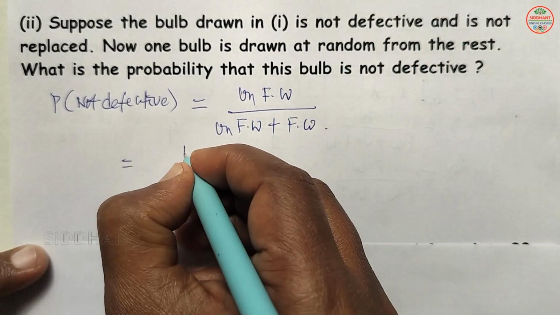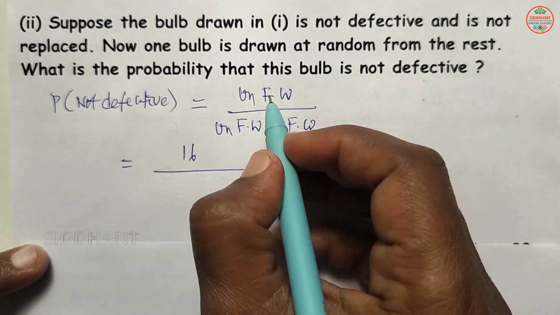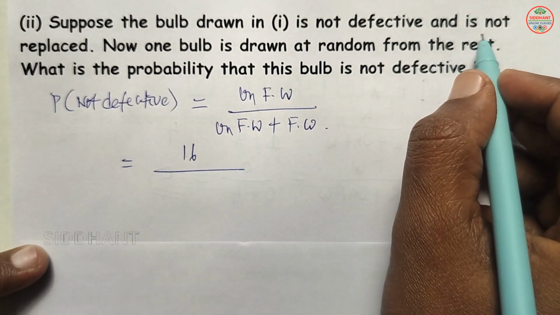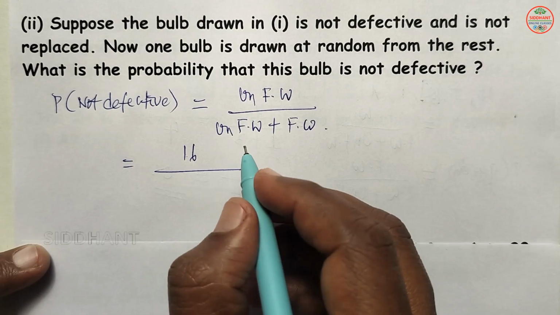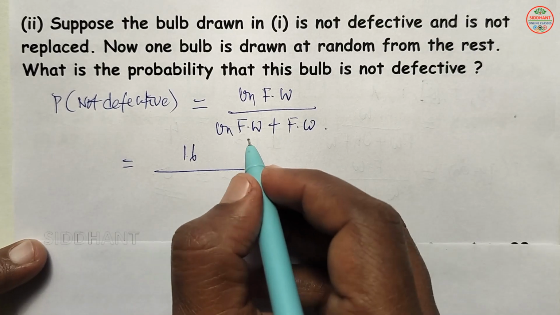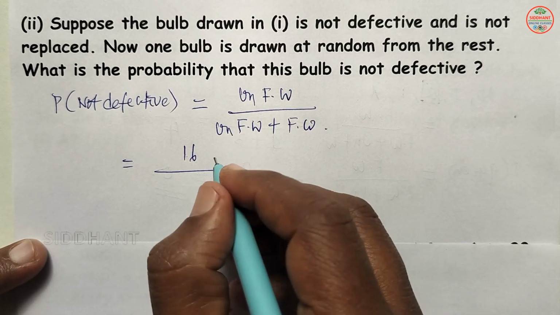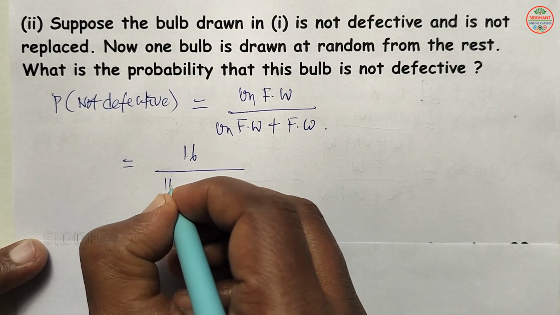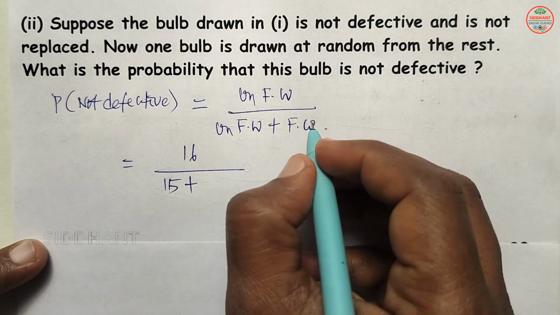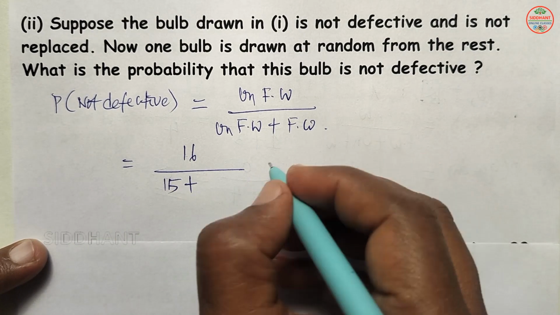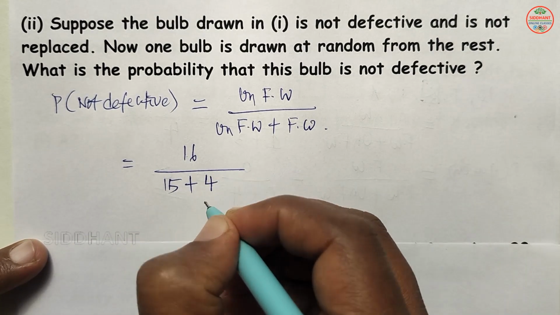Here 16 are there. Next they asked the bulb is drawn but it is not replaced. So one is drawn here, not replaced. Now unfavorable ways, how many will be there? Means 15 are there. So next favorable ways, which are defective, how many are there? Here 4 are there.